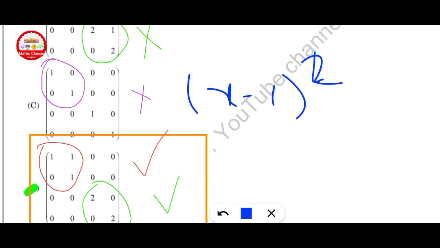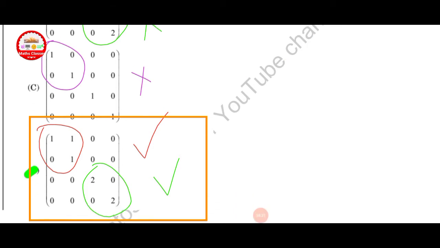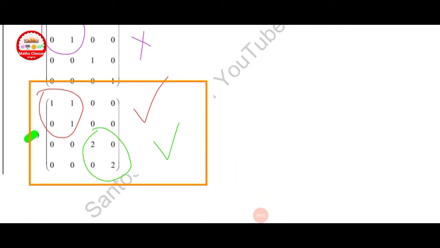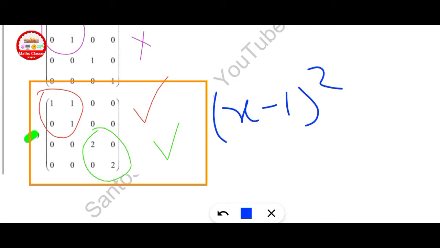Here x minus 1 is given. And in option D, here given (x minus 1) square and x minus 2. This is correct here. Option D is correct.